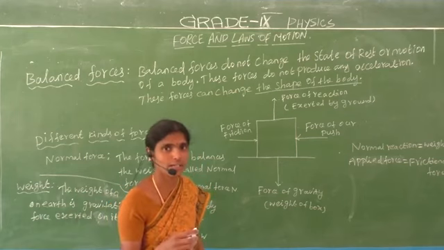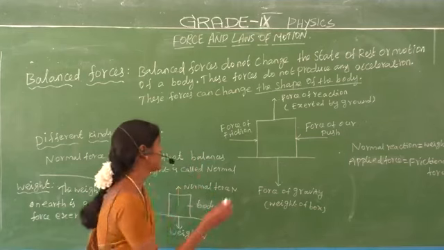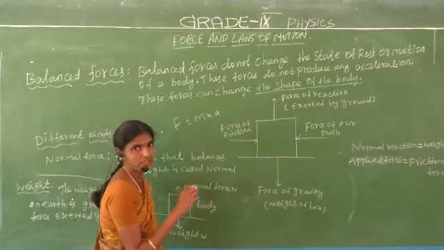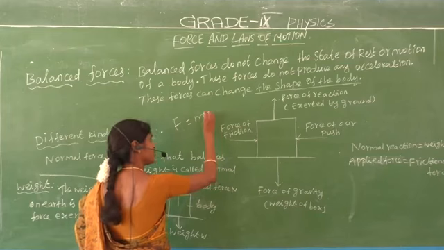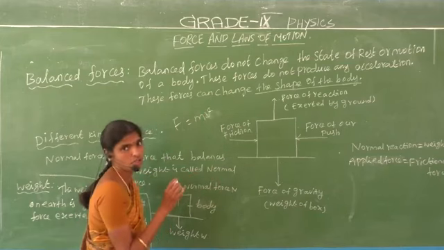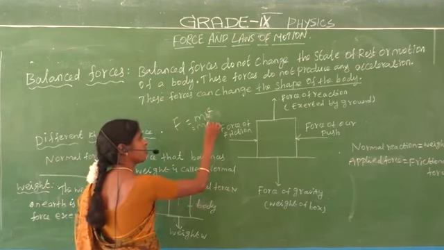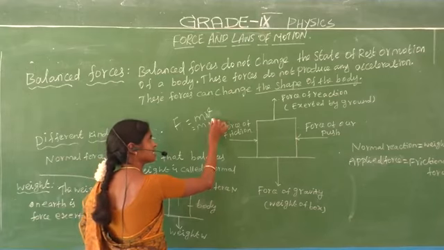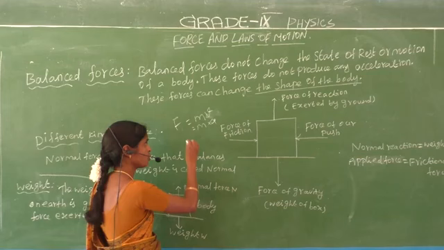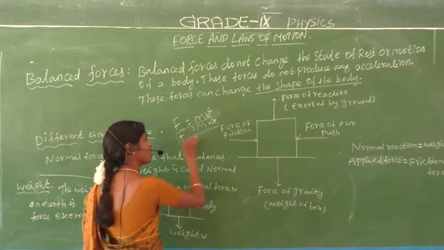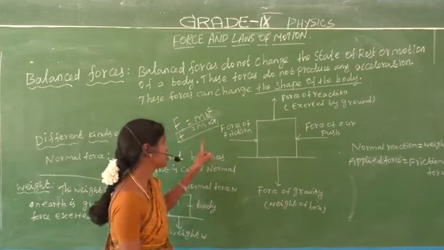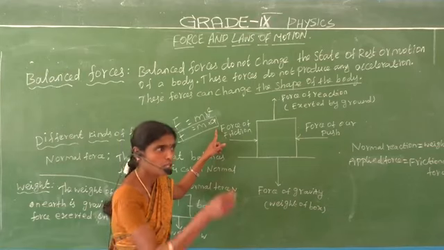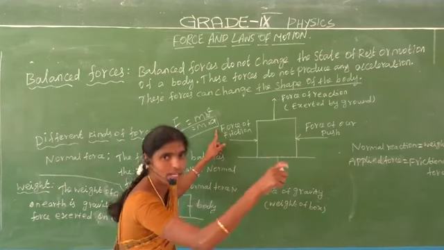In the next class we will see it in detail. Force F equals mass into acceleration. Previously we also wrote F equals mv, where m is the mass of an object and v is the velocity of an object. When velocity increases, the object gets acceleration. So we write force F equals mass into acceleration. M is the mass of an object, for example the mass of the door.